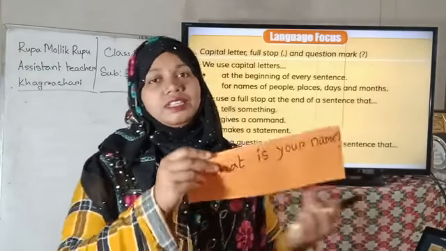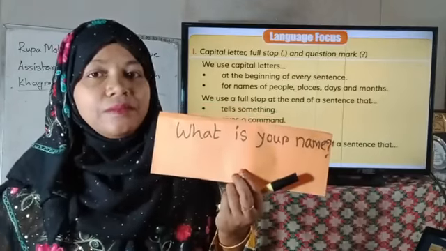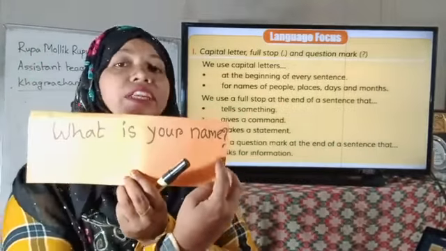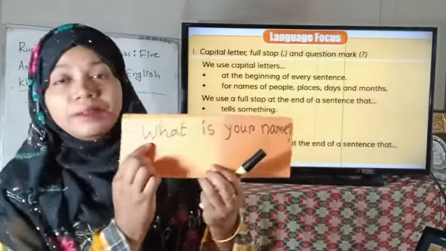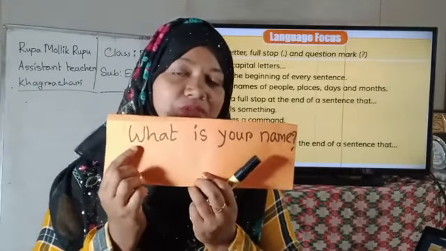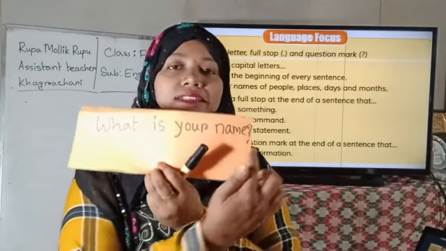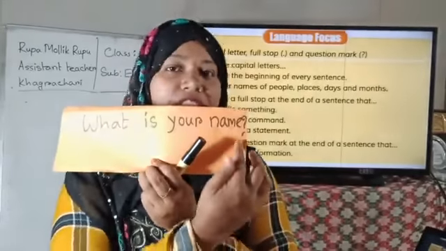The question is, what is your name? This is a question. So we have to use a question mark at the end of the sentence. I have started with a capital W for "what". Then "is your name". This is a sentence and this is a question. So we have to use a question mark.